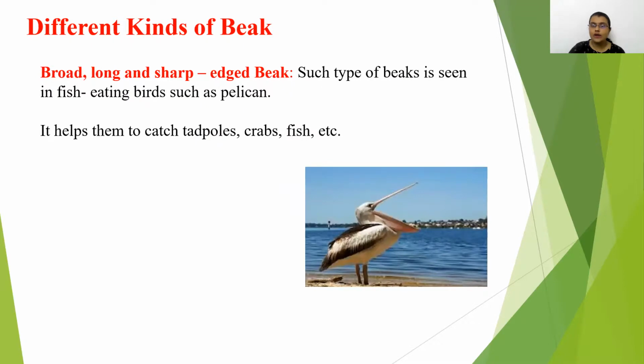Then broad, long and sharp. Children, can you see how broad the beak of these birds is? Broad, long and sharp edged beak. This type of beak is seen in fish eating birds. Which bird is this? Pelican, children. They have this type of beak so that they can catch tadpoles, crabs, fish. So that's why they have a broad, long, sharp and edged beak, children, so that they can easily eat their food, right?